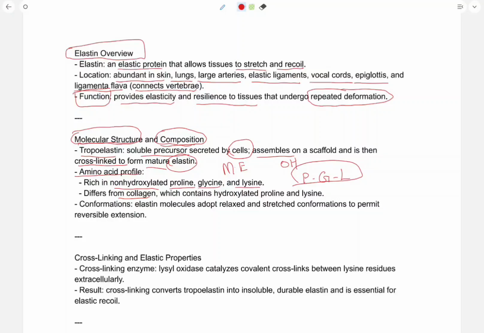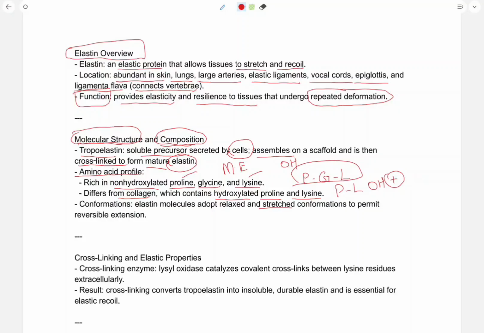So it is different from collagen. Why is it different from collagen? Collagen contains hydroxylated proline and lysine. So elastin contains non-hydroxylated proline and lysine, and collagen contains hydroxylated ones, where the OH group is present.